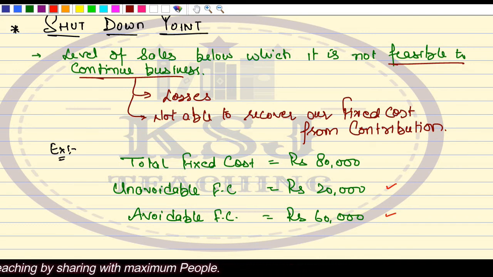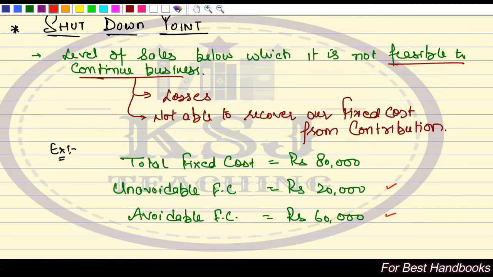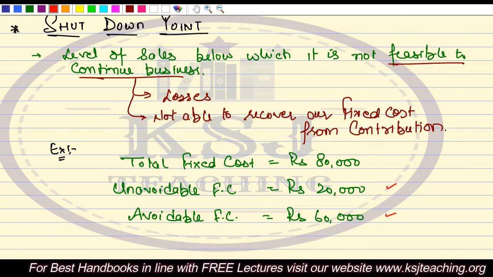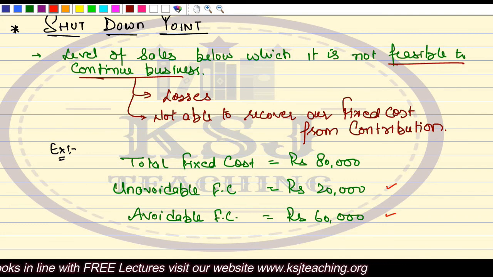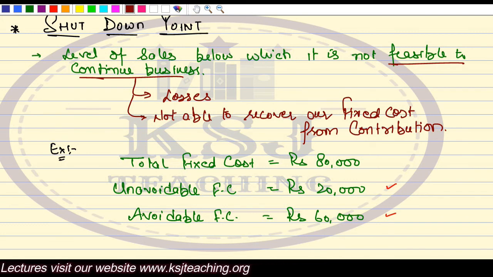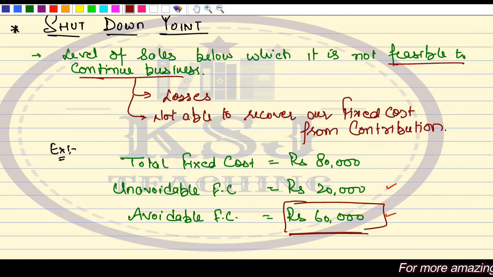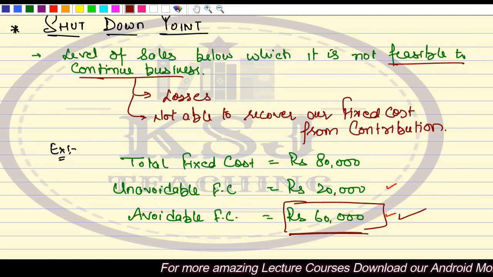Right? What about the avoidable fixed cost? Sir, avoidable fixed cost is the more relevant cost when we come to decision making. We have to see that from the sales, we want to calculate that level of sales from which we are able to cover this avoidable fixed cost. Until the level of sales we are able to cover this avoidable fixed cost, we can continue the business.